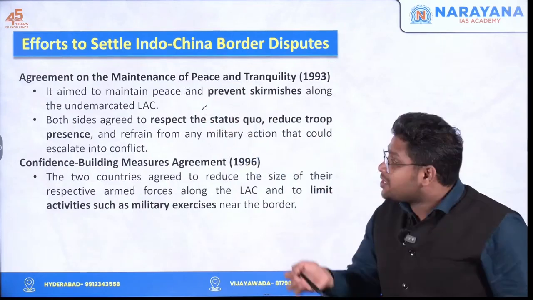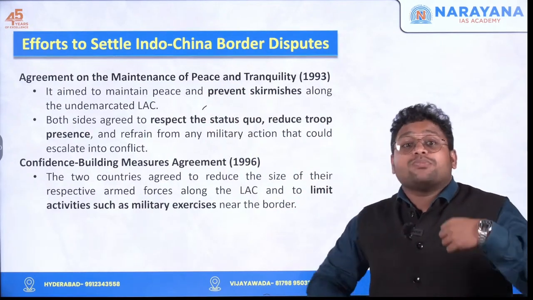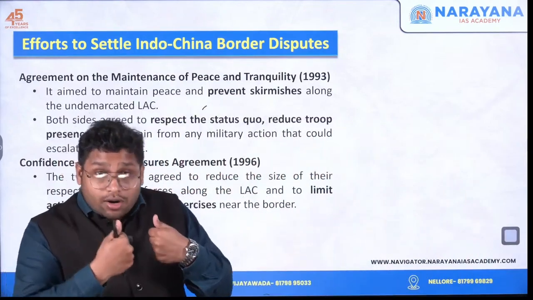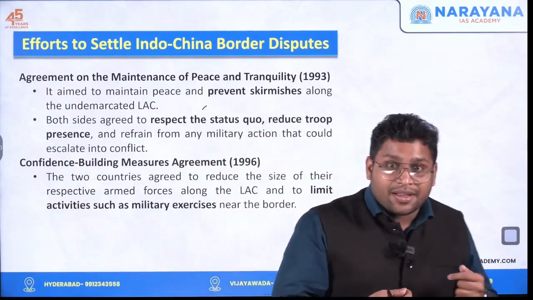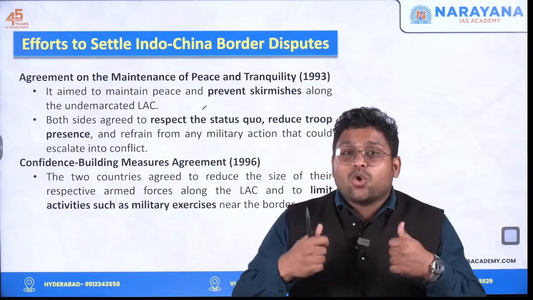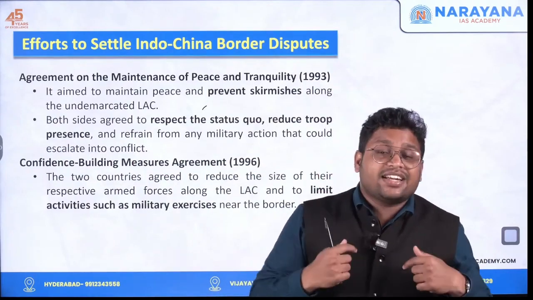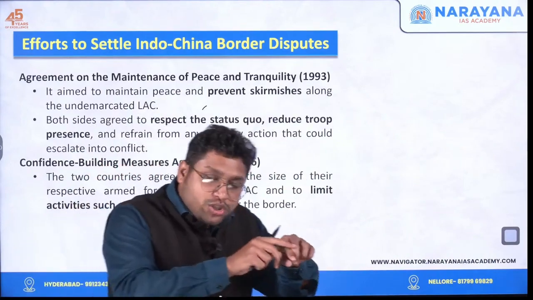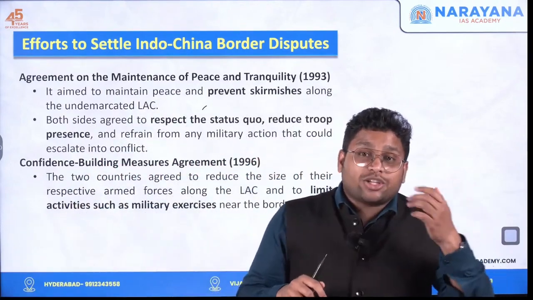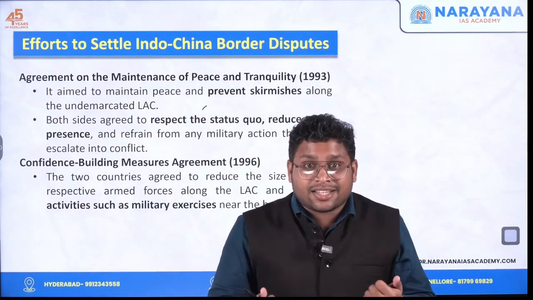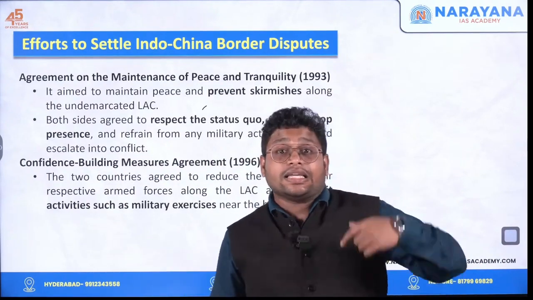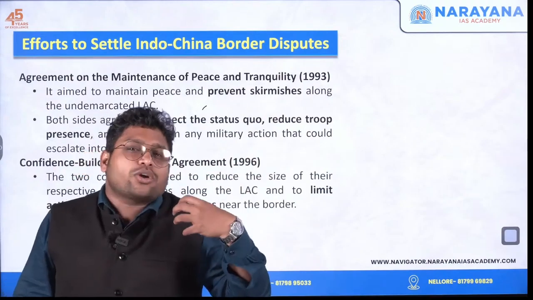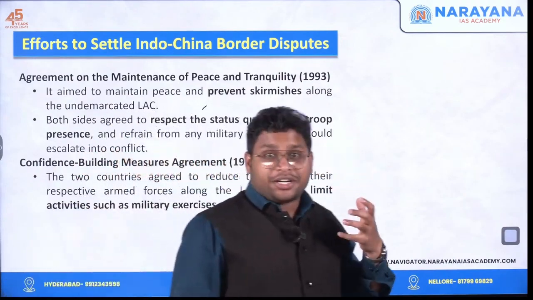After 3 years, in 1996, we brought one more agreement. Now see, because both countries have gone for a war earlier, the tensions are high. It's very obvious that no country trusts the other country. India doesn't trust China, China doesn't trust India. So if you want to resolve a boundary dispute, you need to ensure that both countries trust each other. Even if you come up with an agreement and the other country goes against it at one point of time, how can you trust that country?